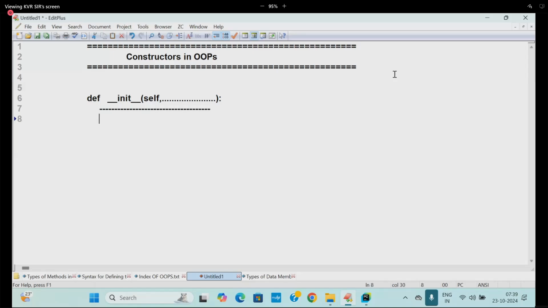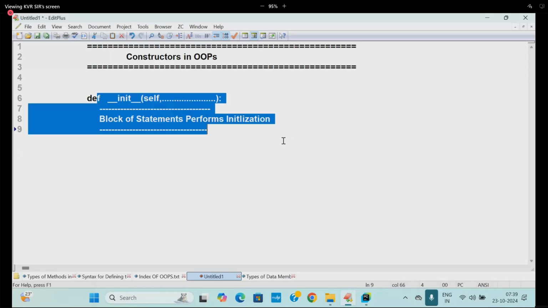Here we are going to write a block of statements. What does the block of statements perform? Initialization. Online students, are you following me? So def __init__(self, list of formal parameters). The block of statements performs initialization. Are you able to understand this now?